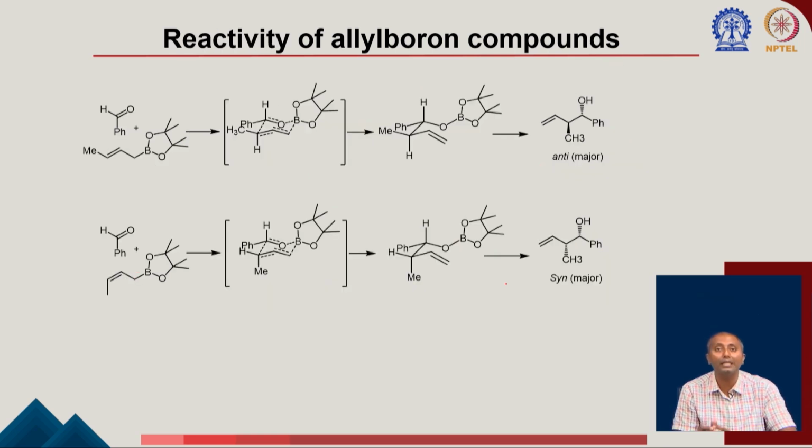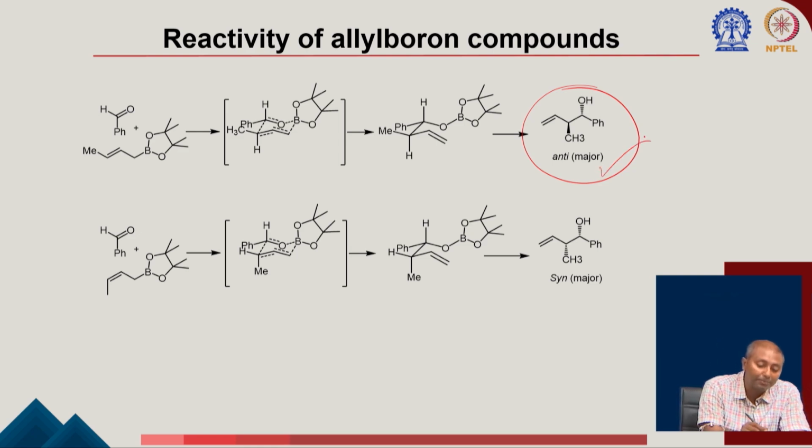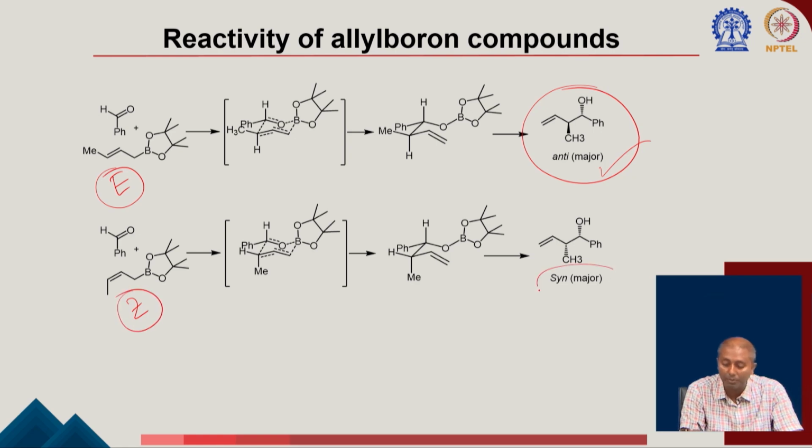Now what are the different reactions we can use them in? One of the reactions is you can take the allyl boron compound and an aldehyde, and they can react to form this corresponding product here. Now the question comes how you are able to control this stereochemistry here, because you can see we are getting an anti product as the major product once we start from this E crotyl boron compound, and once we start from the Z crotyl boron compound, we get the syn product as the major product.